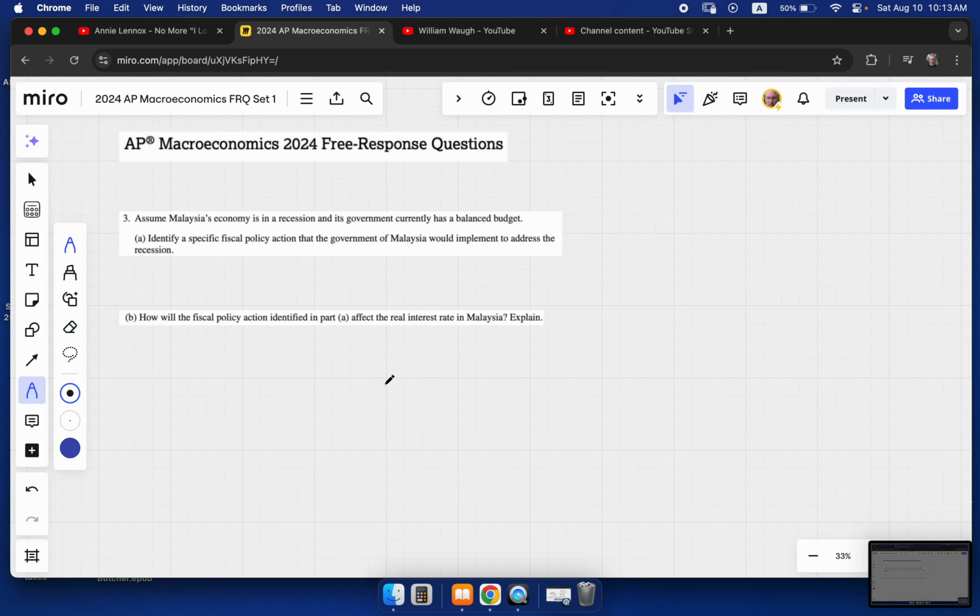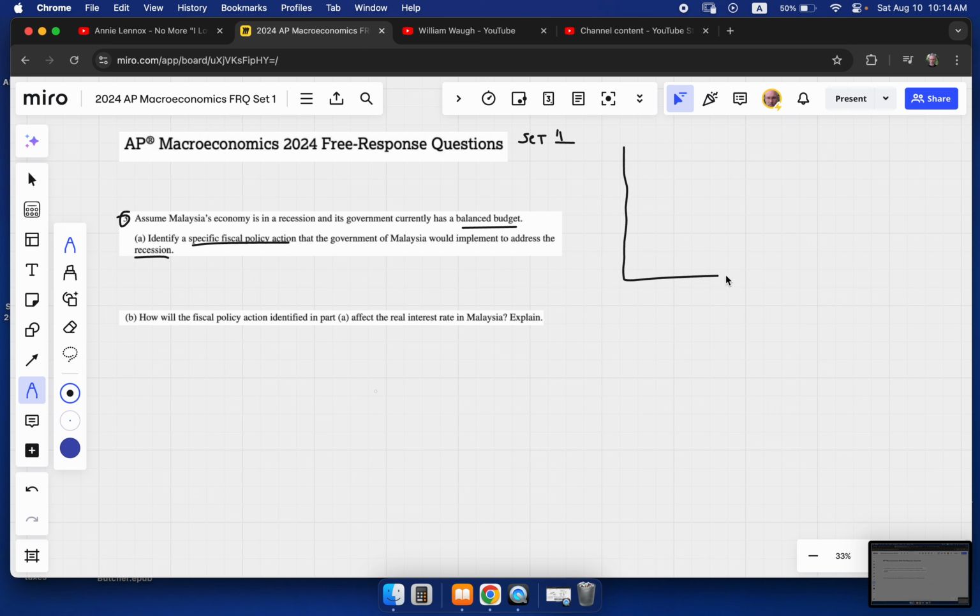All right. Hey guys, let's do AP Macro 2024 free response set 1. This is number 3. Assume Malaysia's economy is in a recession and its government currently has a balanced budget. Identify a specific fiscal policy action the government of Malaysia would implement to address that recession.